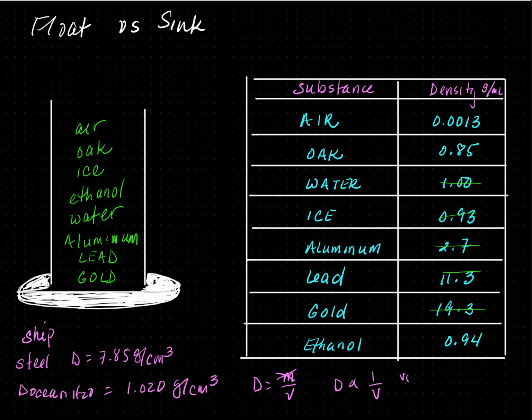As volume increases, density will decrease because they are inversely related. So as one goes up, the other goes down. So what they do is they take steel and they increase the volume by pounding it into thin sheets. Since the volume increases at an exponential rate, the density will decrease exponentially too.